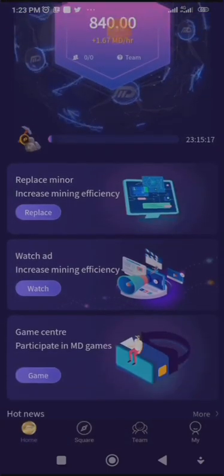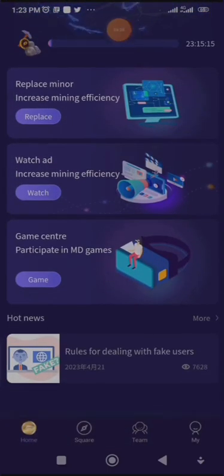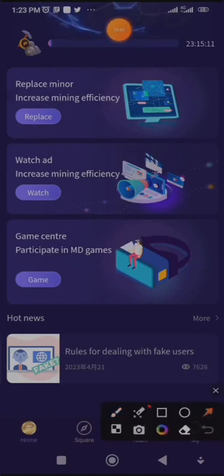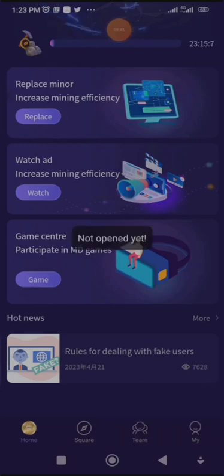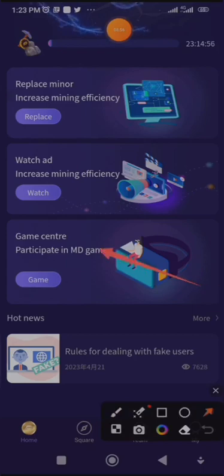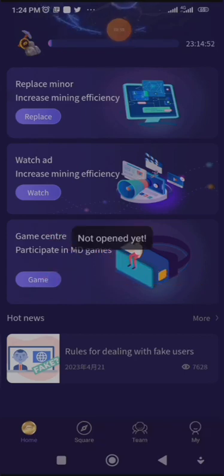Now the next thing we have here is watch ad. If you like watching ads to earn more tokens, you can do that. So if you click on ad here, you can watch ad. Let me click on it. Not yet opened. Now it's not yet available. Then the next information we have is game center. If I click on game center, here it's not yet open.